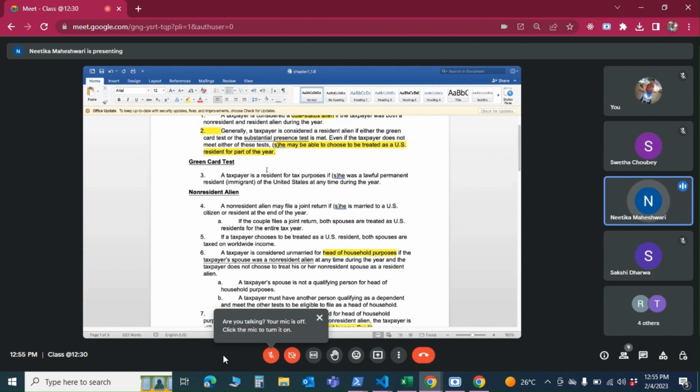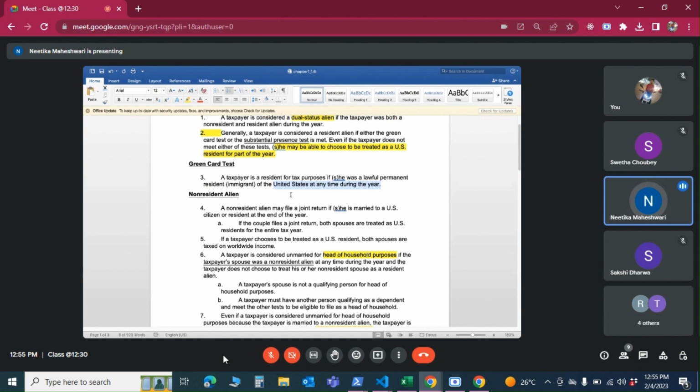So now what is the green card test? Any resident who has a green card at any time during the year, even if they were given the green card sometime in the year, it doesn't matter. Anytime during the year, if you have a green card, you can still say that you passed the green card test and you can call yourself a resident.